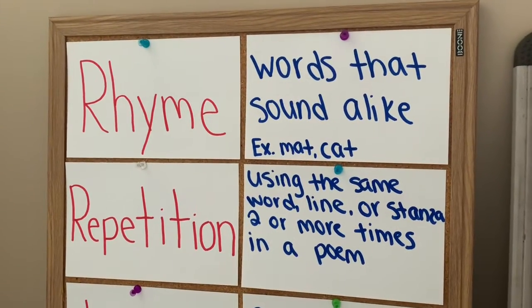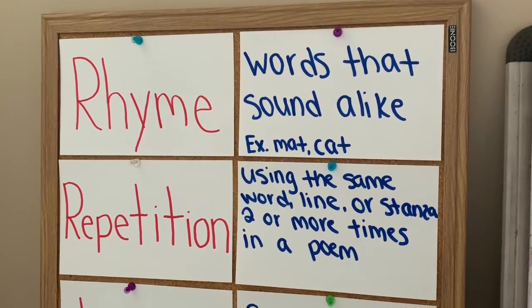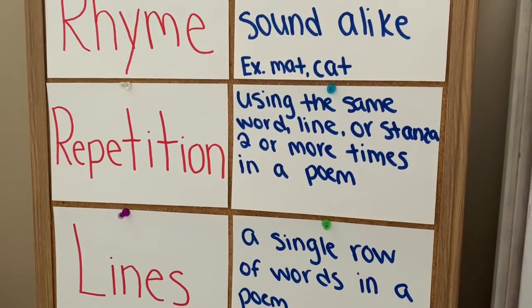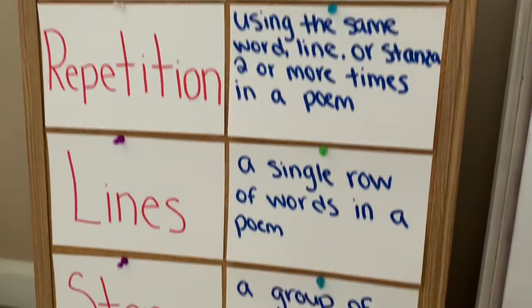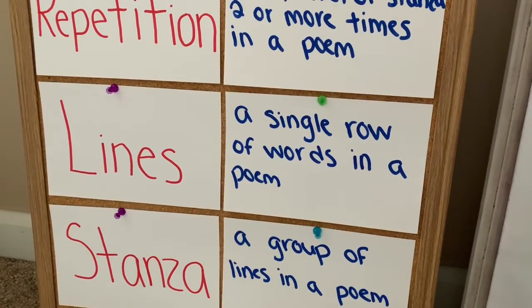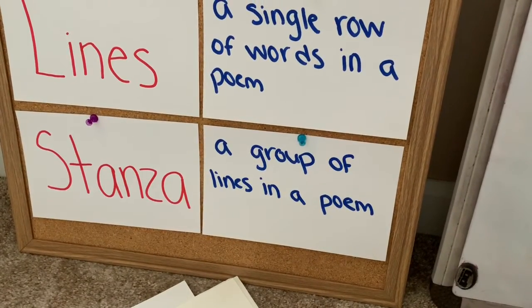We're going to learn about the different parts of a poem. The first one is rhyme, words that sound alike, such as mat and cat. Repetition, using the same word, line, or stanza two or more times in a poem. Lines, a single row of words in a poem. And stanza, a group of lines in a poem.